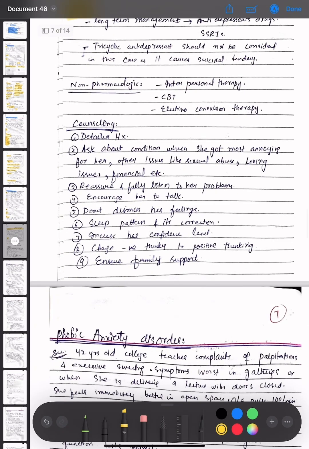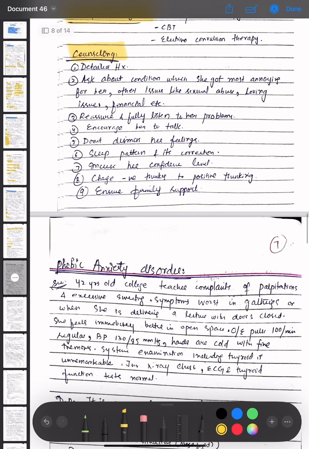Non-pharmacological treatment is interpersonal therapy, cognitive behavior therapy, and electroconvulsive therapy. Then the counseling of the patient is done, which is a detailed history is taken, ask about the condition which is most annoying for her and other issues like sexual abuse, love issues, financial issues, etc. Reassure and fully listen to her problems, encourage her to talk, don't dismiss her feelings, sleep pattern and its correction, increase her confidence level, change negative to positive thinking, and ensure family support.